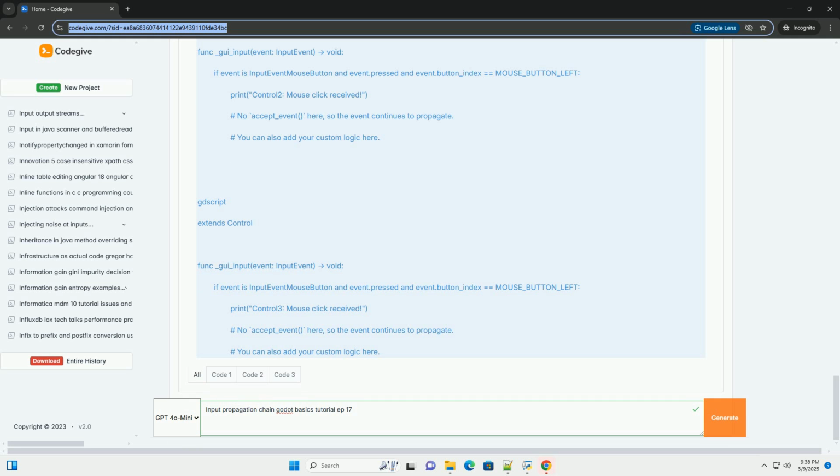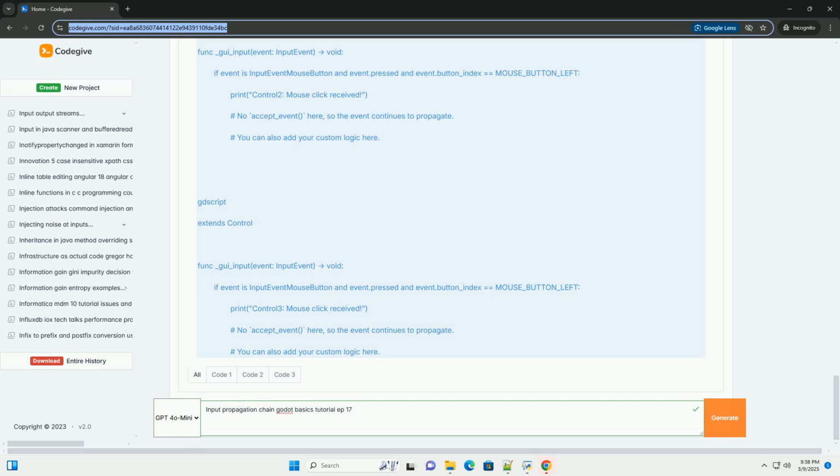Game mechanics. Consider a game where you click on an enemy to select it. If you click in empty space, you might want to trigger a different action, for example, move your character. Custom controls. When creating custom controls, you'll often need to intercept and modify input events before they reach standard Godot controls. Decoupling logic. Input propagation allows you to separate input handling logic across different nodes, making your code more modular and maintainable. Example: building a simple input propagation chain.